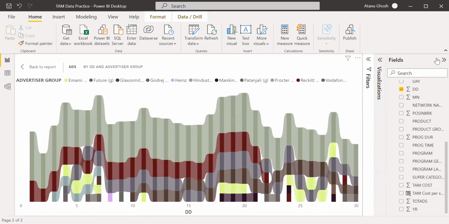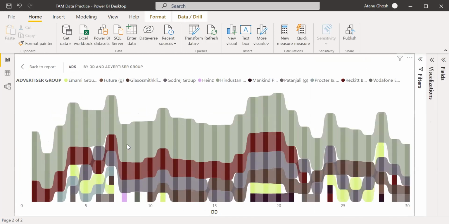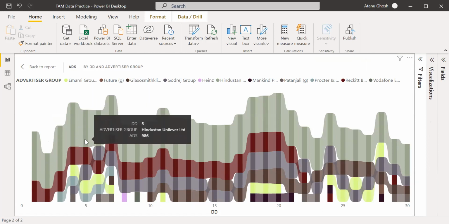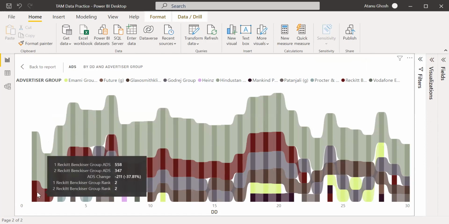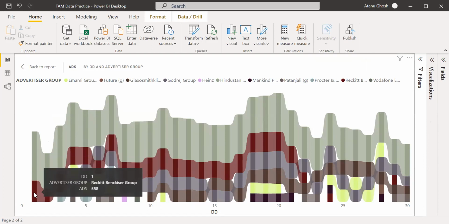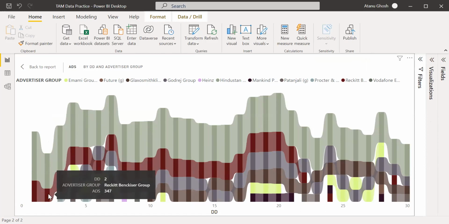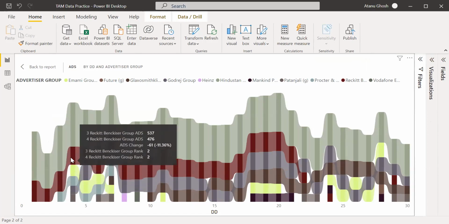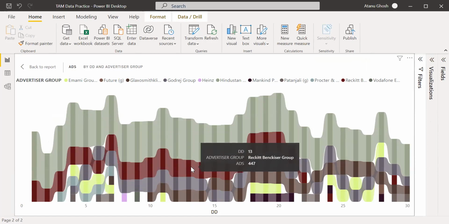So here you see that this is the advertiser, and the top one is Hindustan Lever. Okay, so Hindustan Lever is obviously on top. Now, if you see Reckitt Benckiser, it was much lower in the first 3 days of the month, and then it picked up and came to the second position.